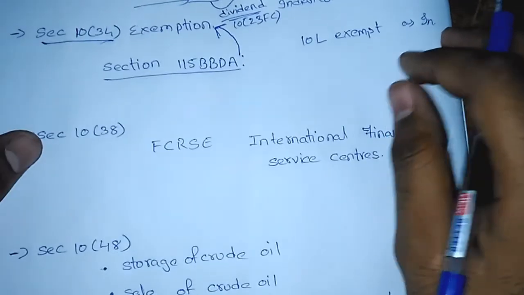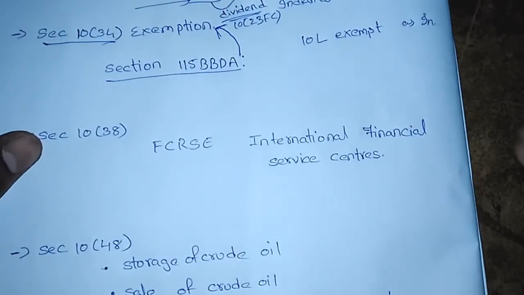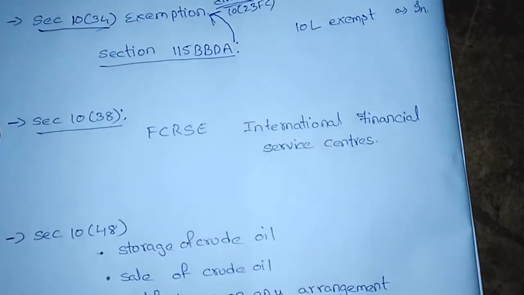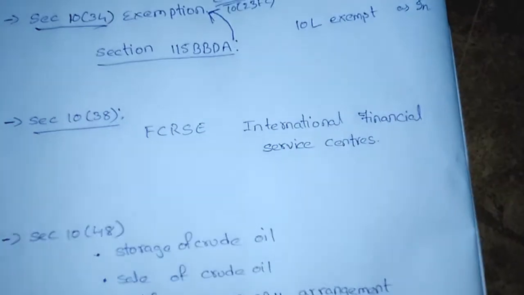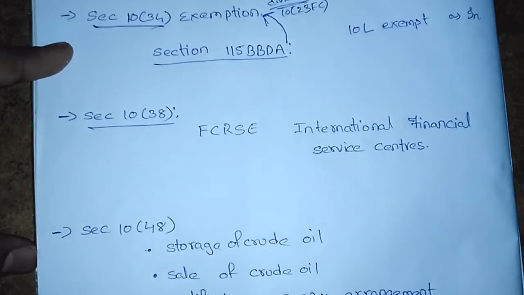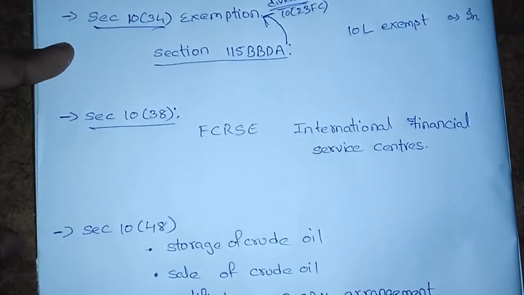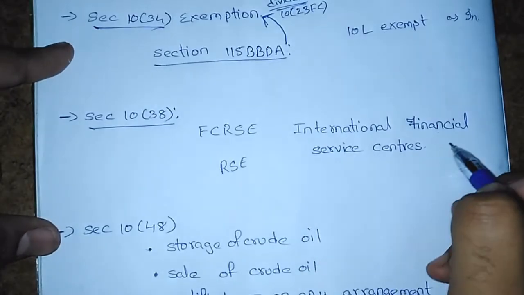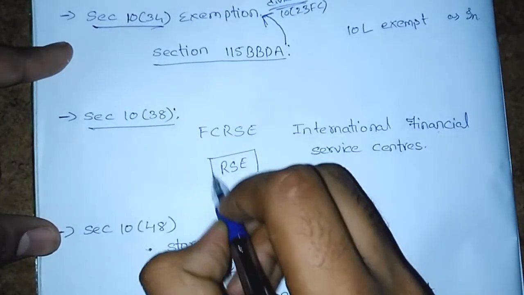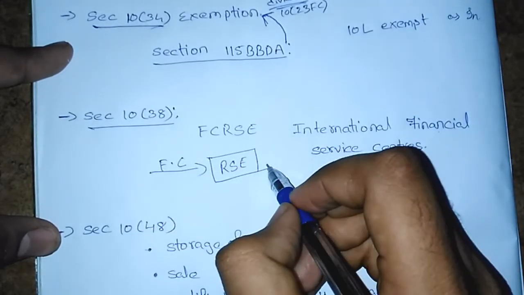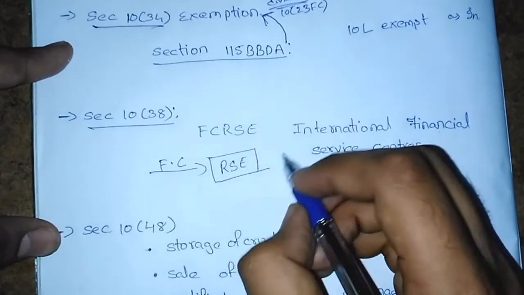Next, section 10, subsection 38. We know this section. If any non-resident, according to this section, invests through recognized stock exchanges located in international financial service centers, and the investment is made in foreign currency, then whatever income is generated from this investment is exempt according to section 10(38).